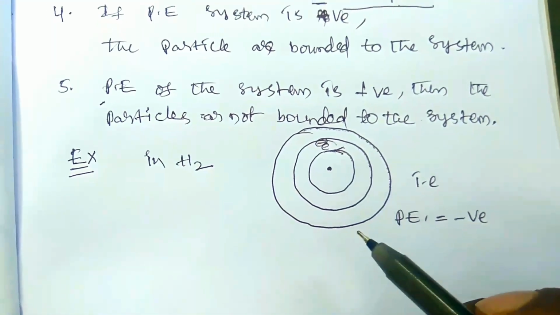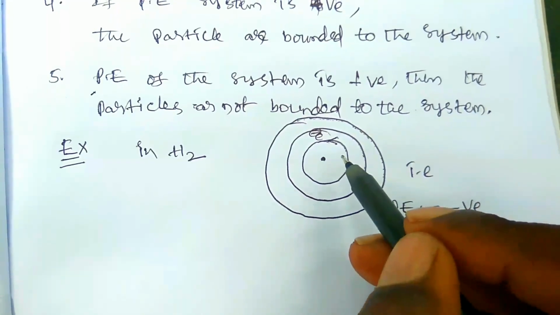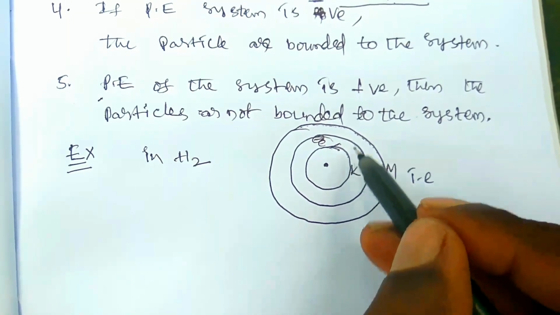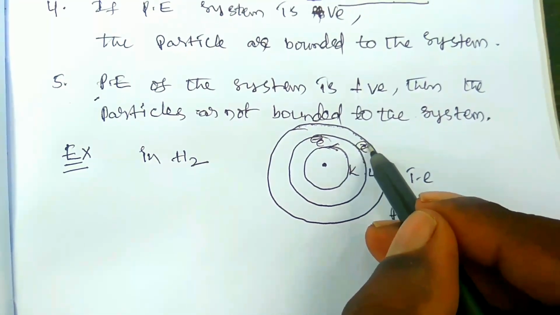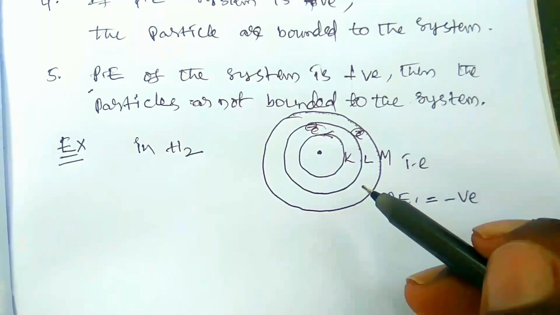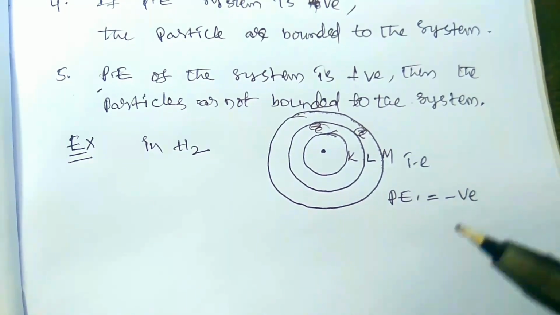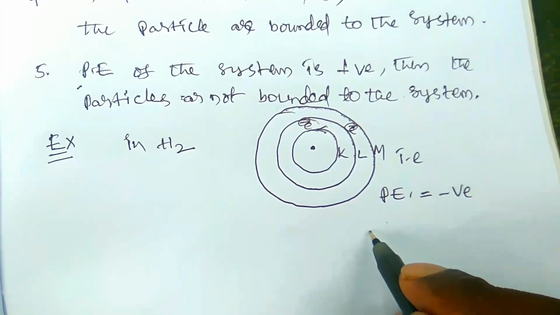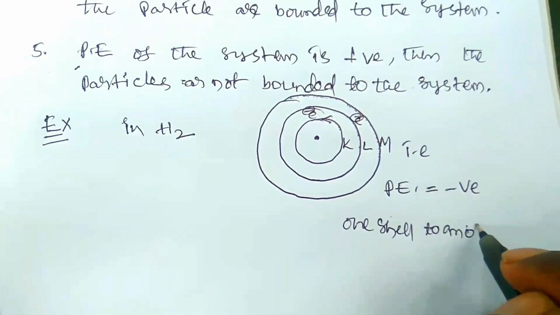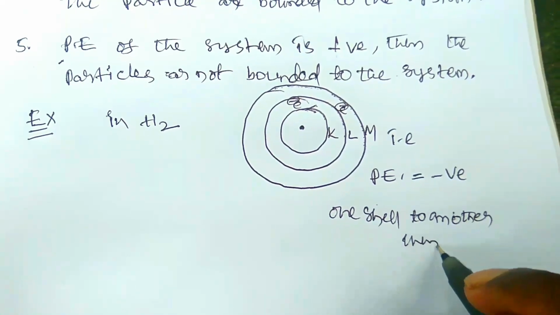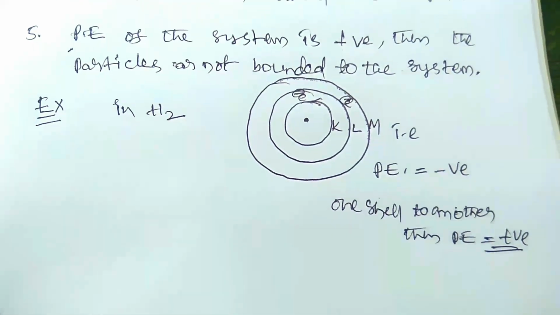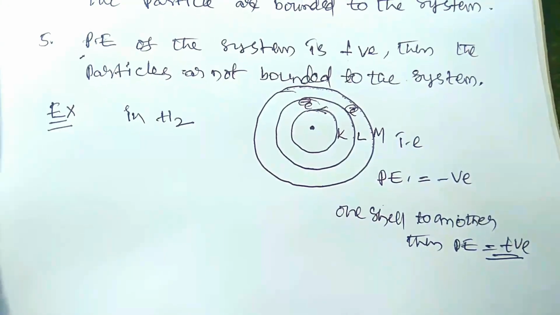When an electron is taken from one shell to another, for example, shells K, L and M, if the electron jumps to another shell so that it can be separated from the boundary, then its potential energy increases, and it can be said to be positive. So PE is positive, it means potential energy increases, then the particle is separated from the